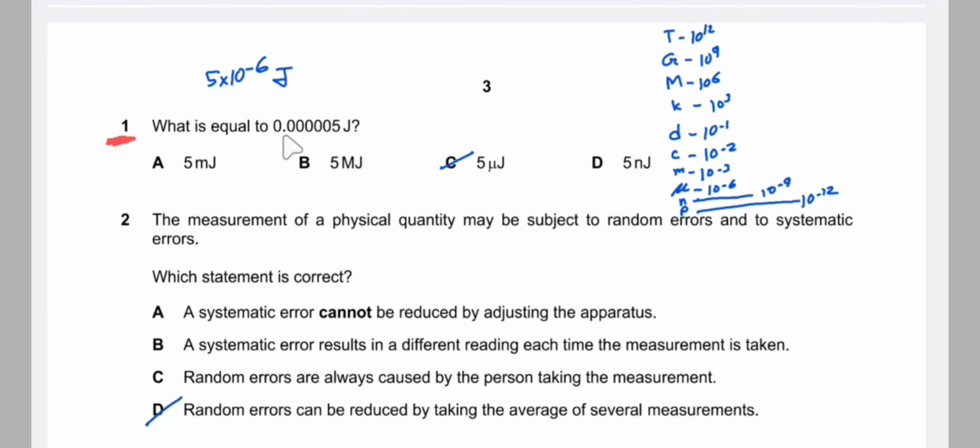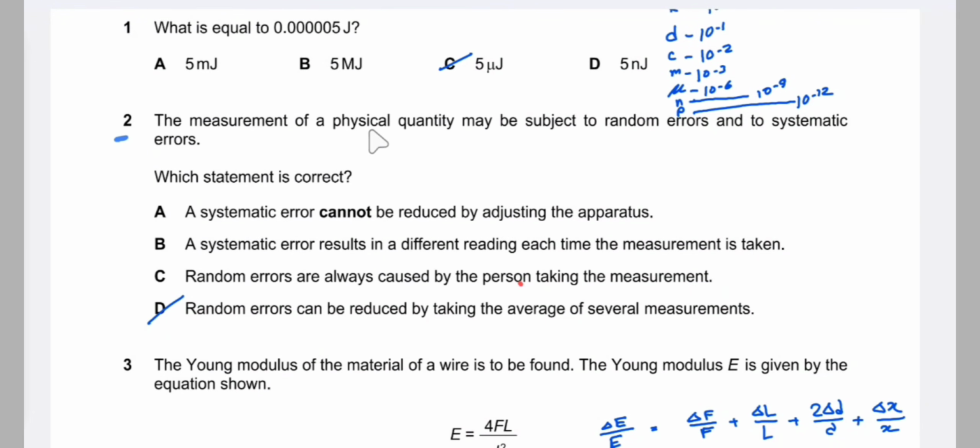So, if we move the decimal place, then 1, 2, 3, 4, 5, and 6. So 5 into 10 to the power minus 6 joules, and 10 to the power minus 6 is micro. So 5 microjoules.